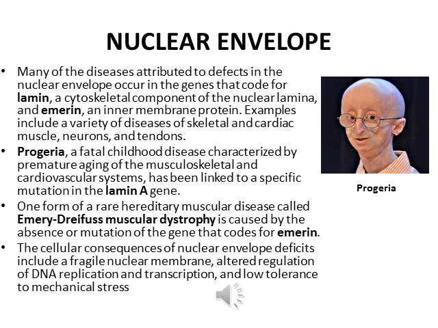Another form of disease is Emery-Dreifuss muscular dystrophy, caused by the absence of or mutation to the genes that code for emerin. So lamin and emerin gene mutations can result in progeria as well as Emery-Dreifuss muscular dystrophy respectively. The cellular consequences of the nuclear envelope deficit include a fragile nuclear membrane, altered regulation of DNA replication and transcription, low tolerance of mechanical stress, etc.